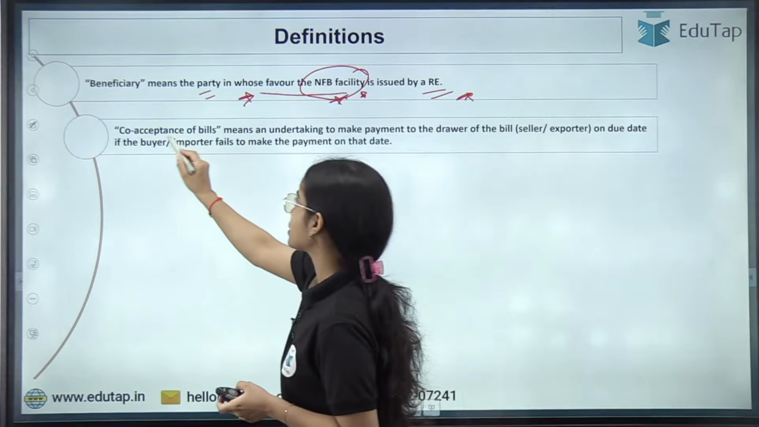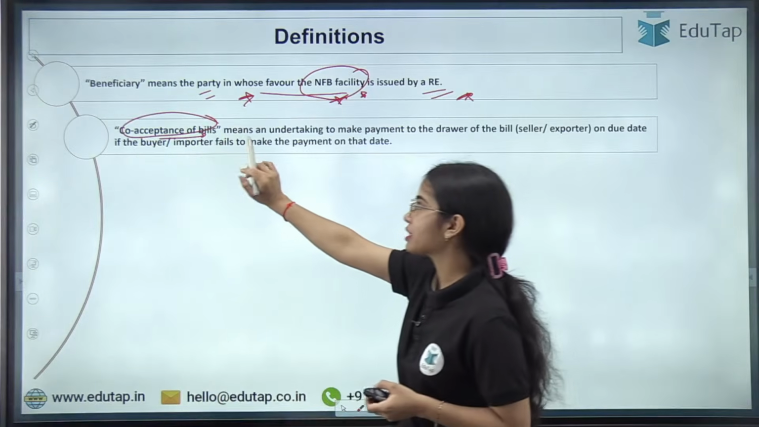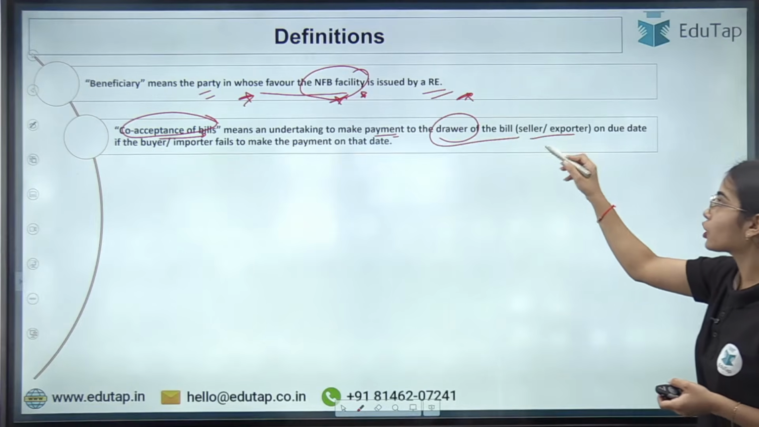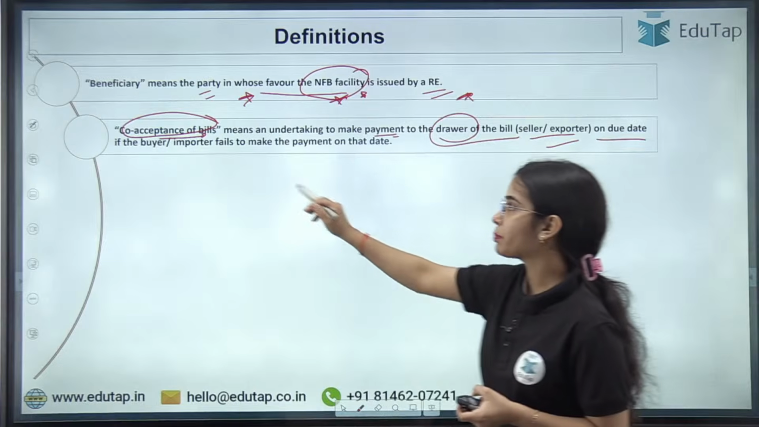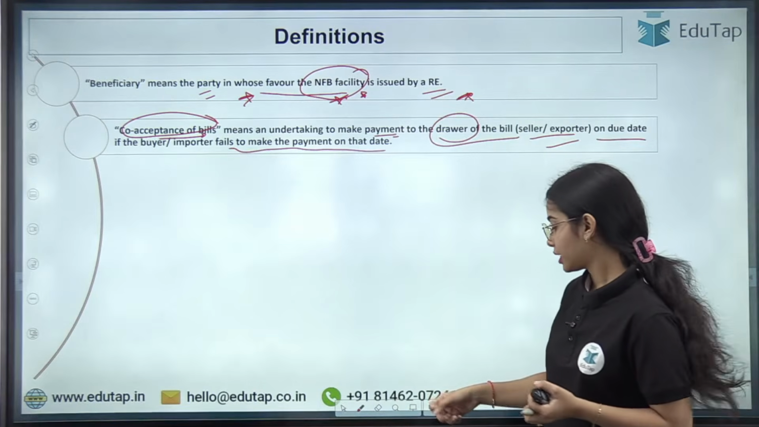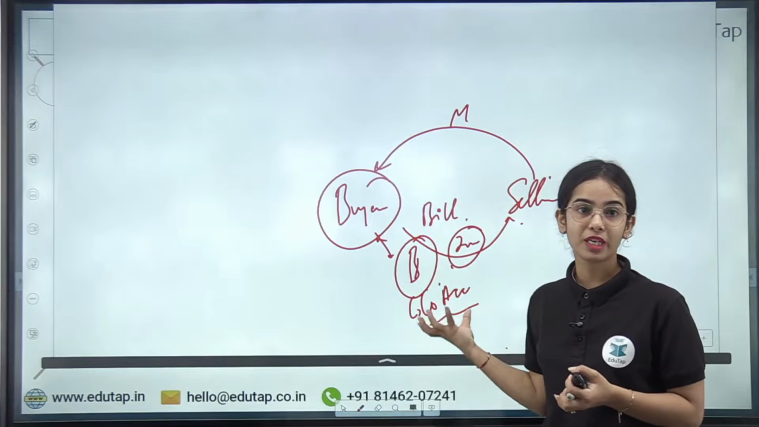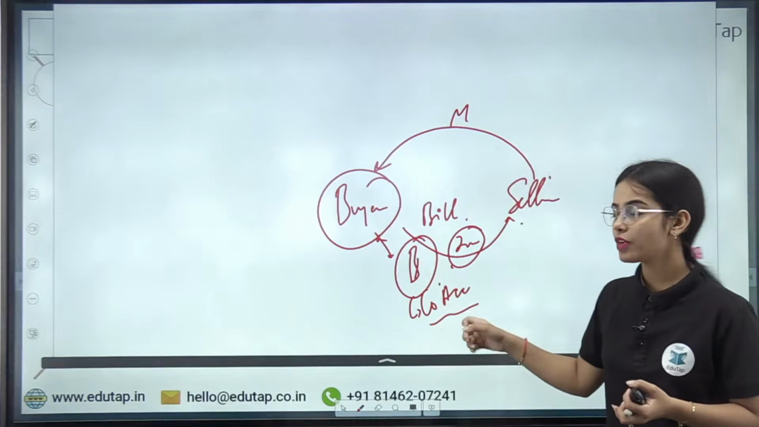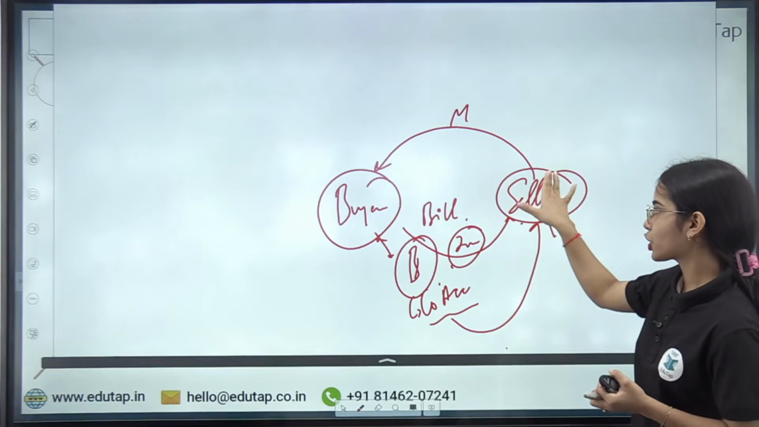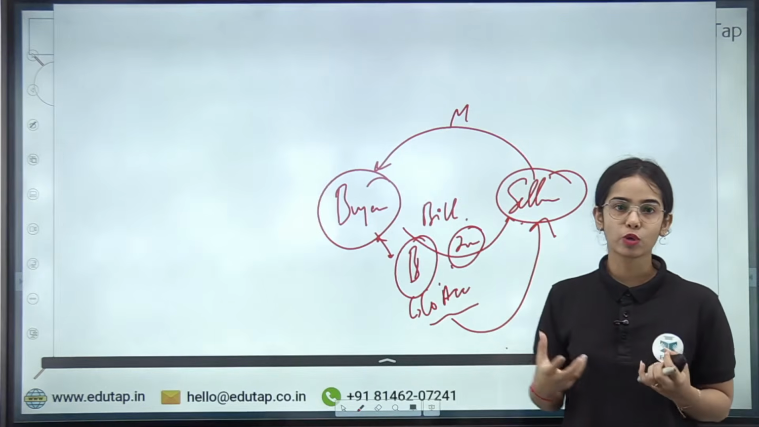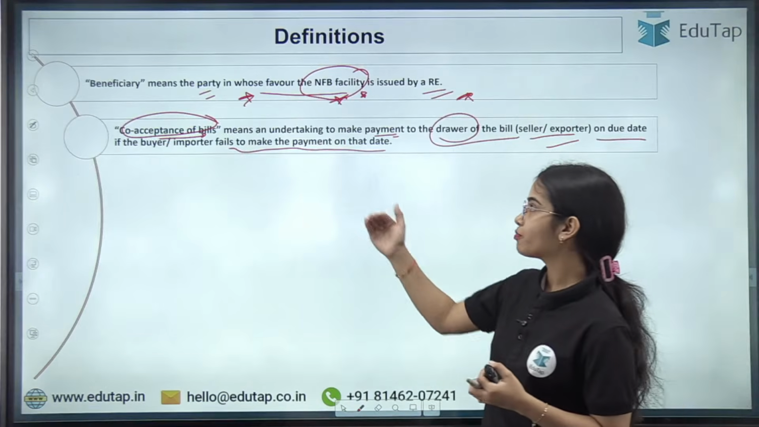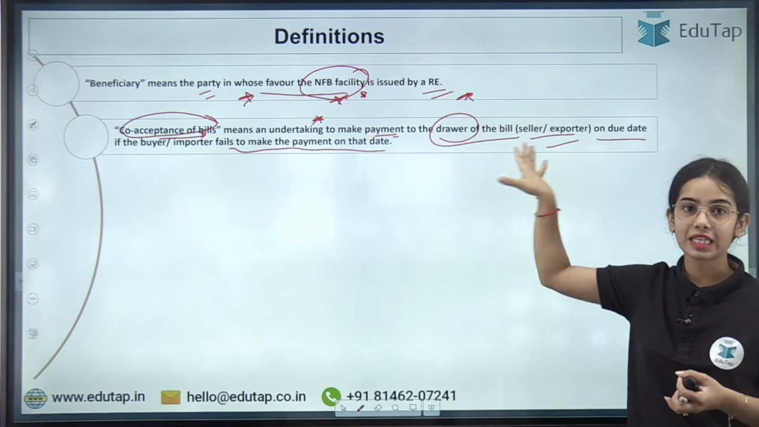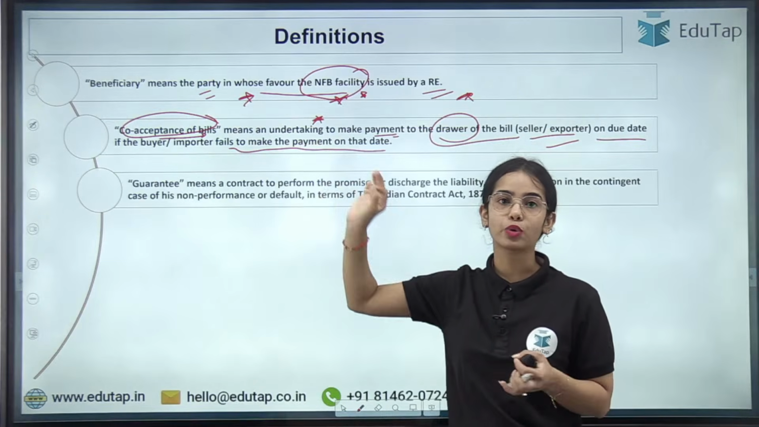Okay, now co-acceptance of bills. As we have discussed, this means to make payment to the drawer of the bill, the seller or exporter, on the due date if the buyer or importer fails to make the payment on that day. So basically, if the bank is co-accepting the bill and the buyer defaults in the payment, then the bank will make the payment to the seller. So the seller is secure that the exporter will get the payment. The bank is undertaking the responsibility to make the payment to the seller or exporter if the buyer does not make the payment.